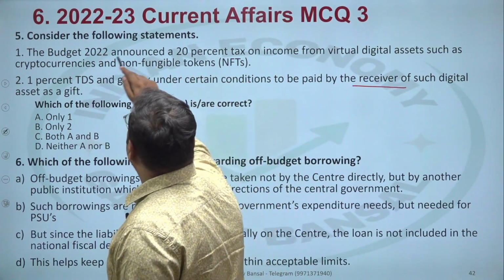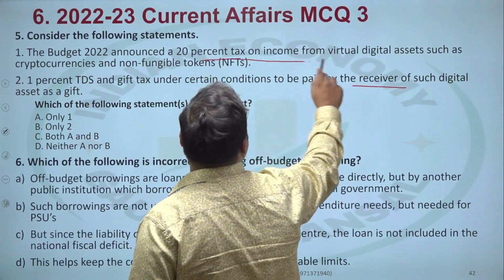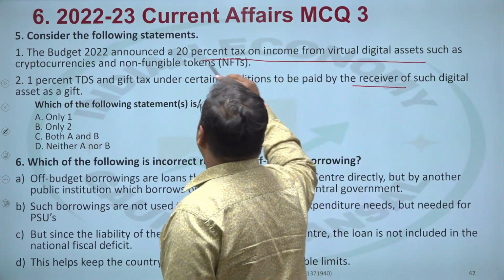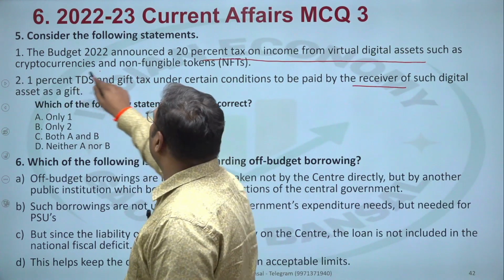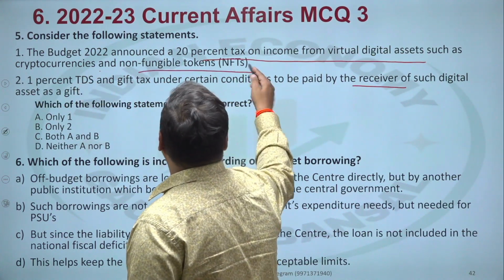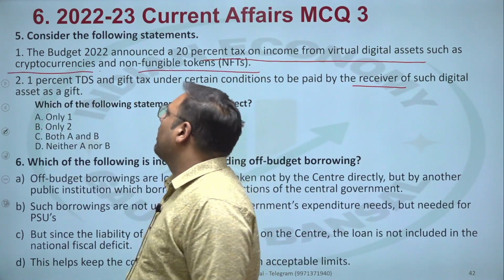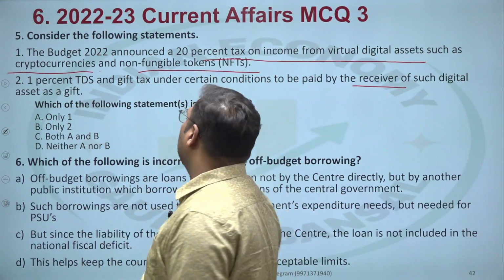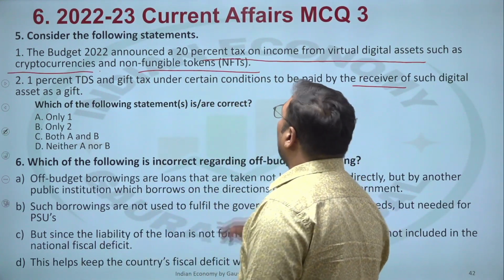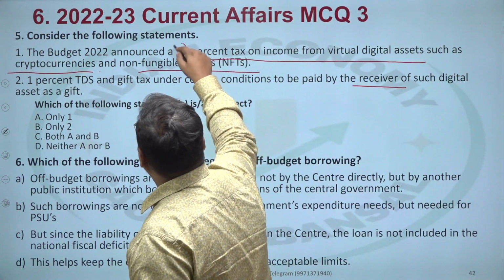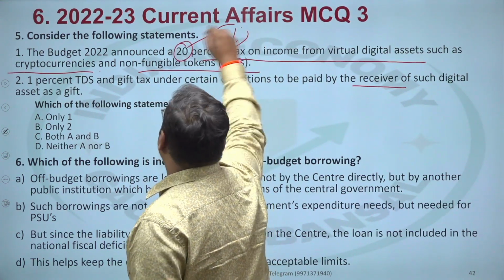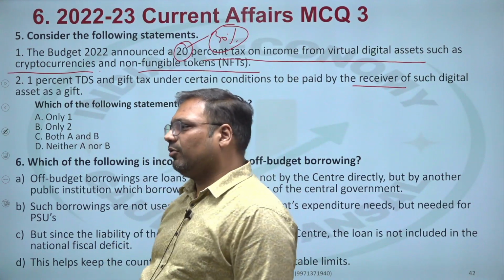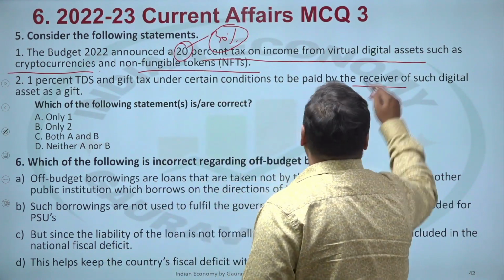The budget 2022 announced 20% tax on income from virtual digital asset, means Bitcoin or other cryptocurrencies such as Ethereum, etc., and non-fungible tokens. I hope you know what is NFT. And if you do not know, I will cover it in one of the videos that will be coming soon. Now, there is something wrong in this statement, and that is the rate of the tax. That rate of the tax was 30%. Else this statement could have been correct. Okay, so first statement is incorrect.